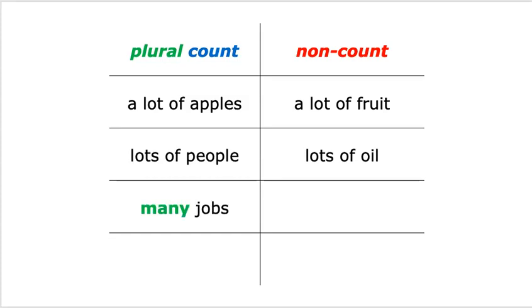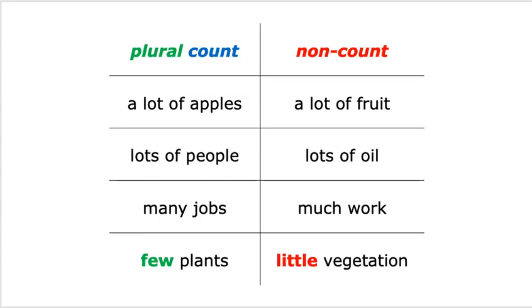But notice, with a count noun like jobs, to indicate that there are a lot of jobs, I could say there are many jobs. With the non-count work, I need to use the word much. I have much work to do today. With plants, a plural count noun, I would say few plants. There are few plants in my garden. With the non-count noun vegetation, I could say there is little vegetation in my garden.